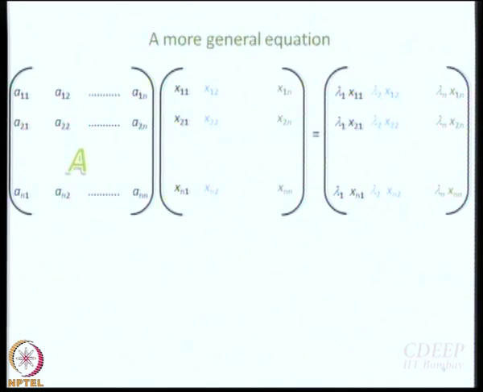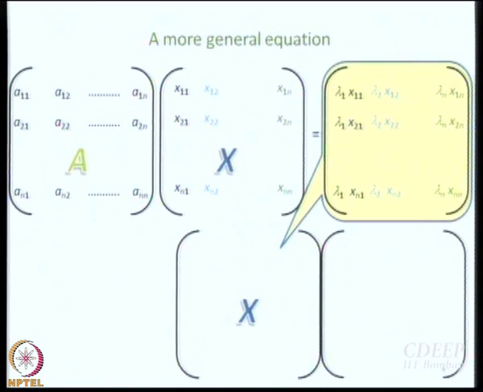Now, instead of small x, let me write big X, because this matrix is bigger than the constituent matrices. So, instead of small x, write big X, okay. What is the right hand side? So, left hand side is very nice, Ax. Right hand side, what I want to do is, I want to split this as a product of two matrices, and I want one of those matrices to be x. Okay, I have given you half the answer. First one is x. What will the second matrix be?